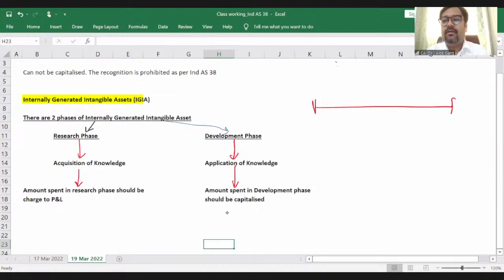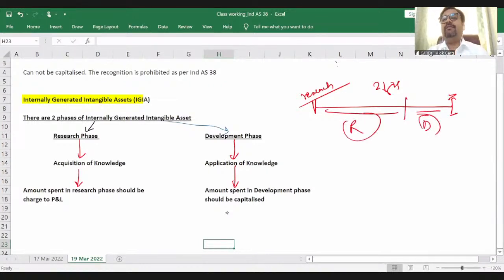For example, this is the life cycle. From here the research has started, and for example it took 2 years, and here the company has succeeded, the company has reached a conclusion. So how can we say that this period was a research phase and this period was a development phase? How can I identify? The standard has given you guidance, right? We'll talk about this. Okay, what is the guidance? We'll talk about that.